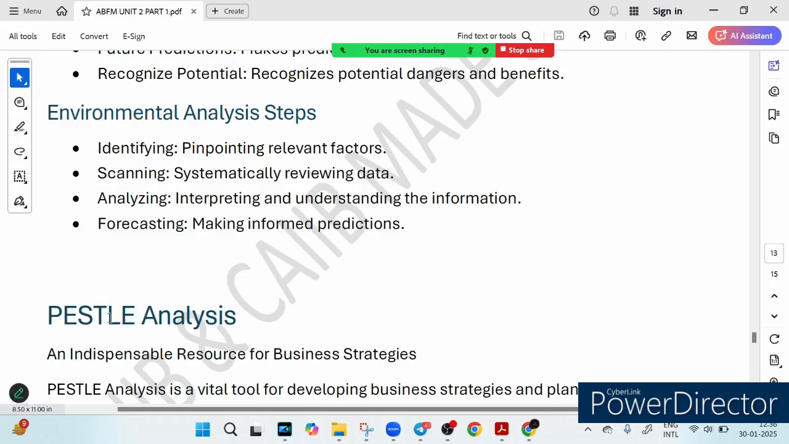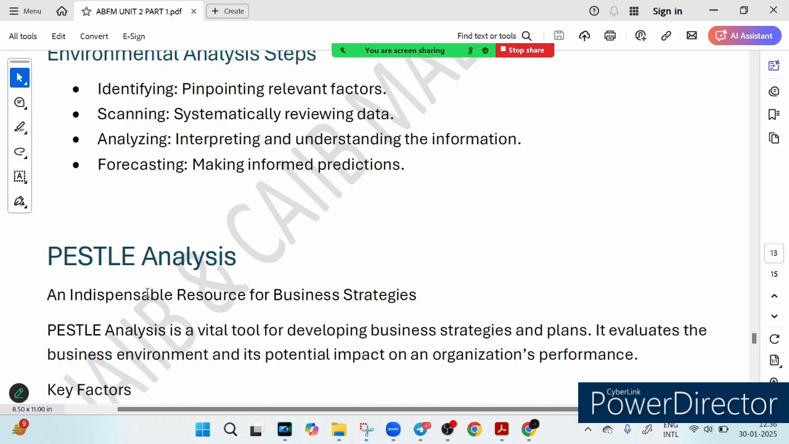These are the 4 analysis steps. Please go through it once more. I have given you an example also.